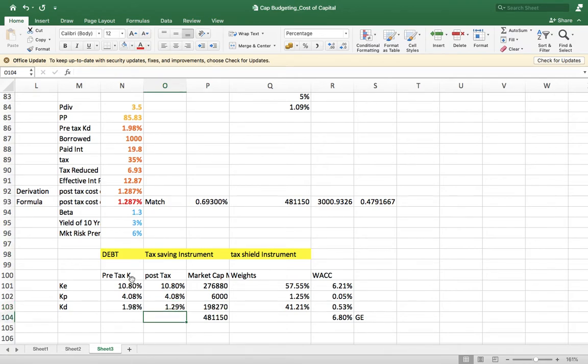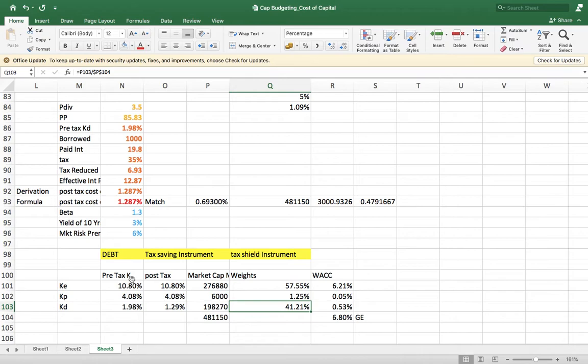Then the market capitalization is given in the question. We have taken the market capitalization for equity, preferred and debt, the total market capitalization, and the weights are calculated here: weight of equity, weight of preferred, weight of debt. As I said, preferred is very negligible in the capital structure, so you see here 1.25%.